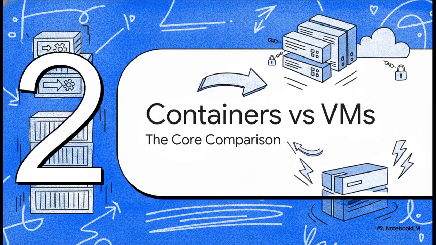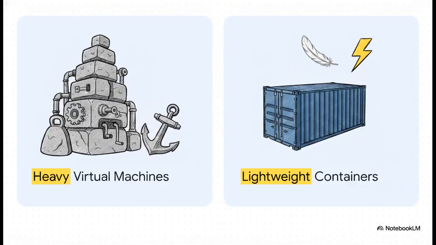Moving on to Section 2, containers versus virtual machines. The core comparison. To truly grasp what Docker is doing, we've got to contrast it with the older way of deploying applications. Now, what's really interesting about this slide is how it cleanly contrasts the clunky, heavy nature of virtual machines against Docker's lightweight, efficient containers. In the past, achieving isolation meant spinning up a heavy virtual machine. But a VM requires a hypervisor and its own full-blown guest operating system just to run. That eats up a massive amount of memory, CPU, and storage.